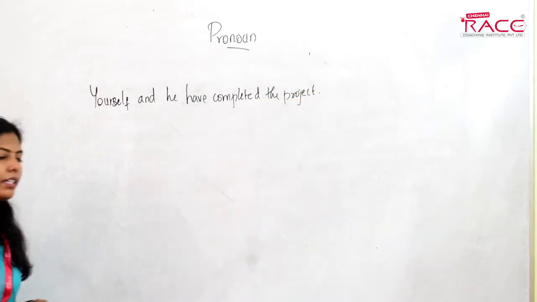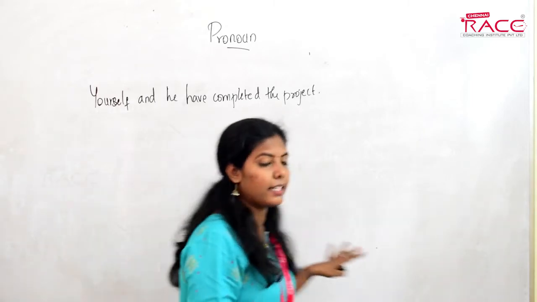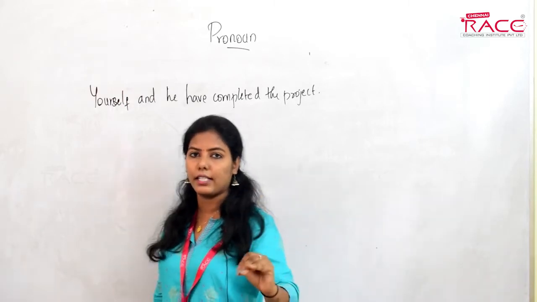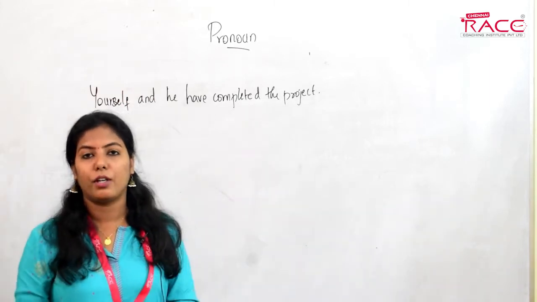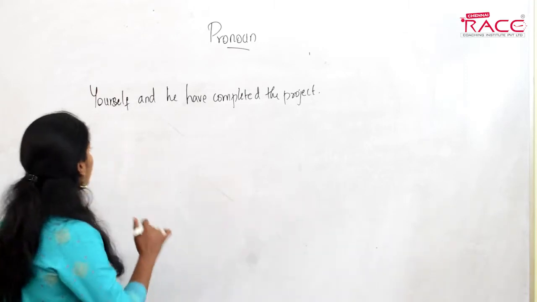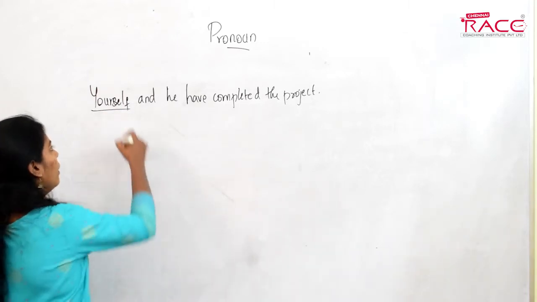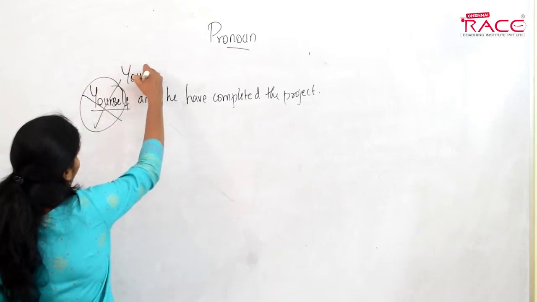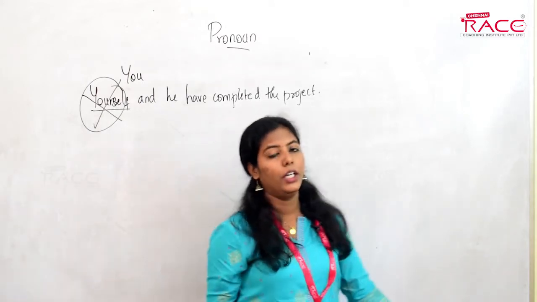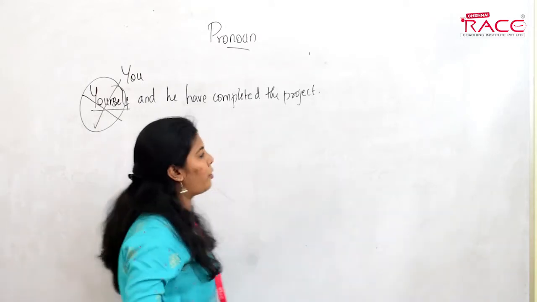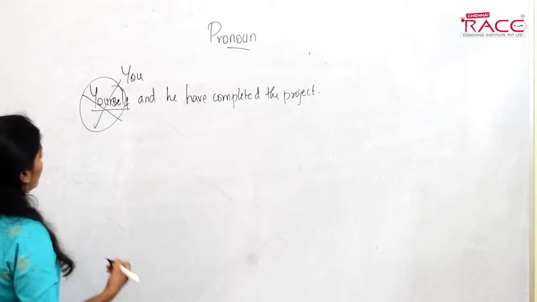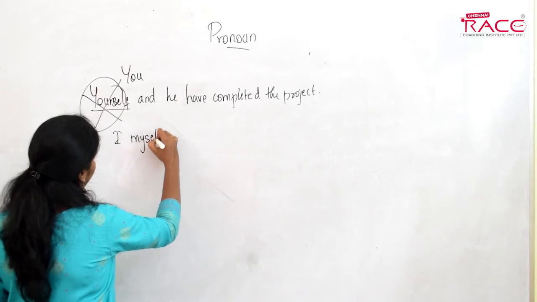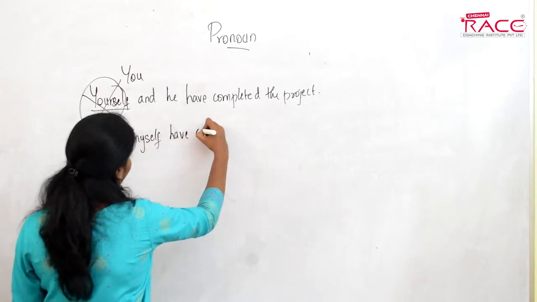yourself and he have completed the project. Here, the sentence is obviously wrong, because I told you reflexive pronouns cannot be used as a subject or an object. Here yourself is a subject, so this is the most inappropriate one. What you have to do is use you: you and he have completed the project. That would be the appropriate one. Now you see, I myself have completed.